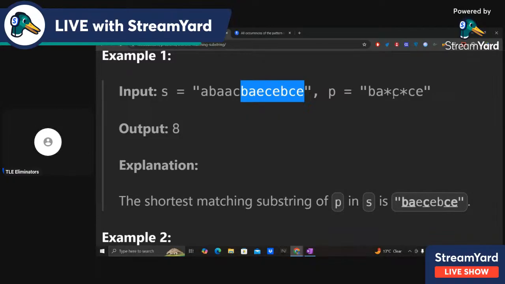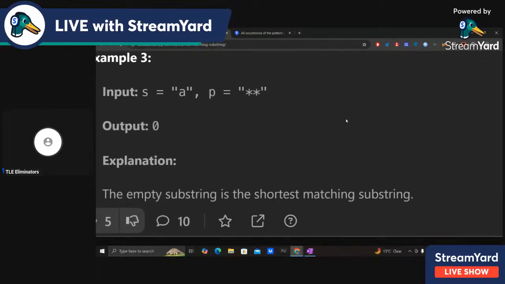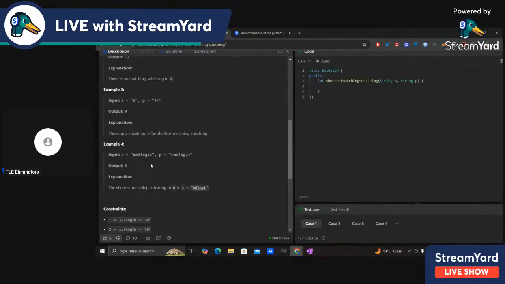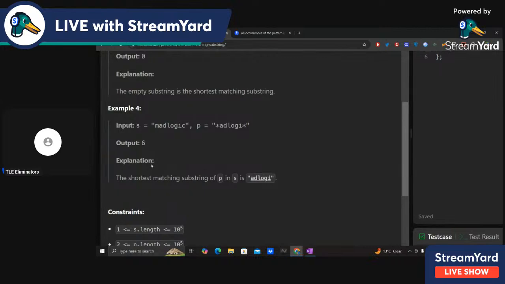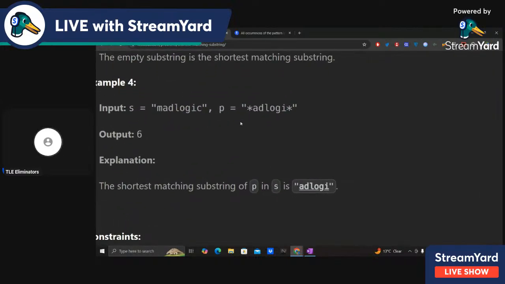So we can make this star anything. We can even make it empty also. Take this fourth test case, where we have ADLOGI.